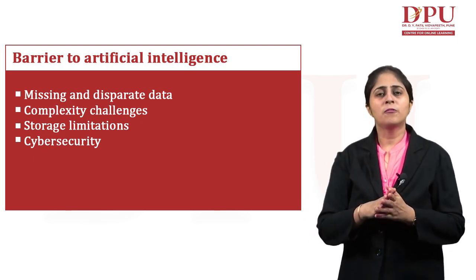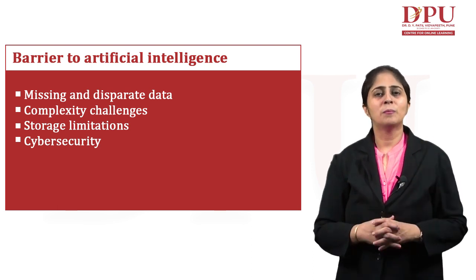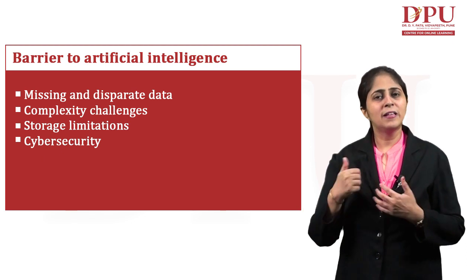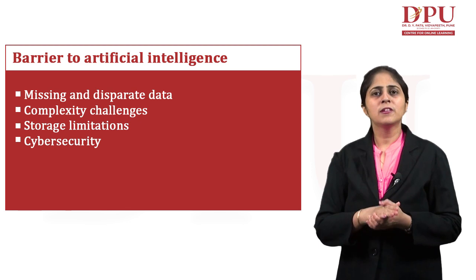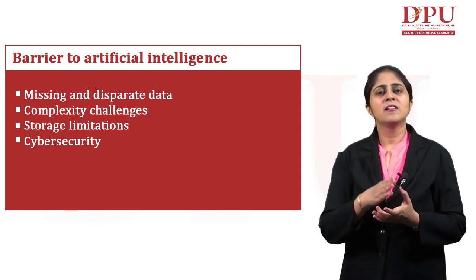If some wrong data or missing data is fed into the machine, the output that will be given to us will be wrong. So the very first barrier in this field is missing and disparate data.